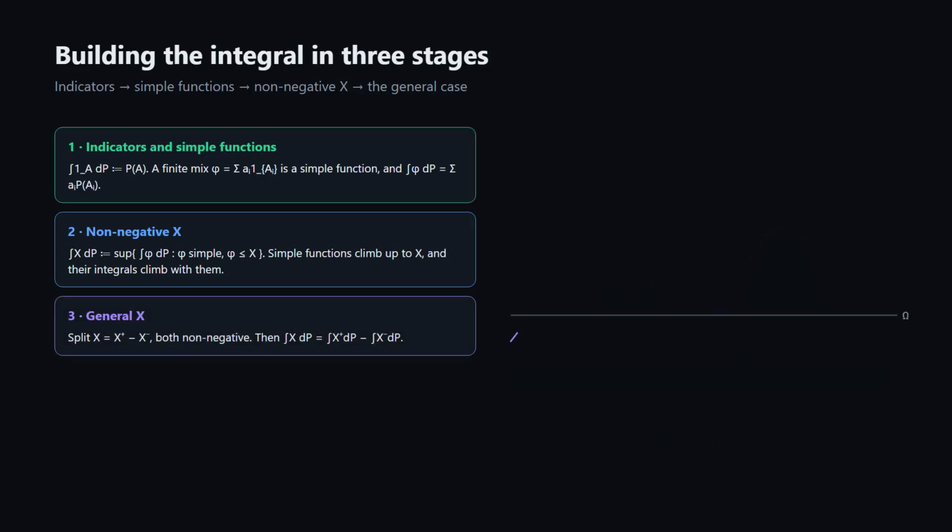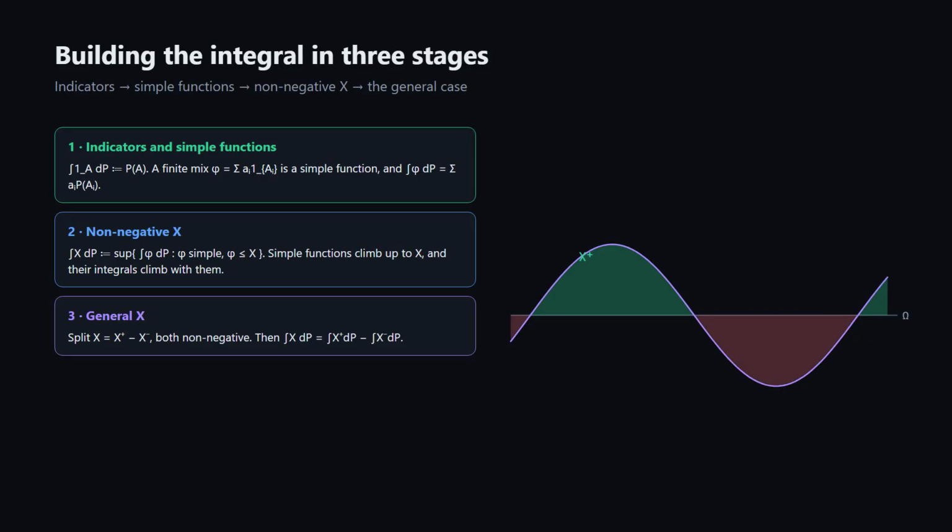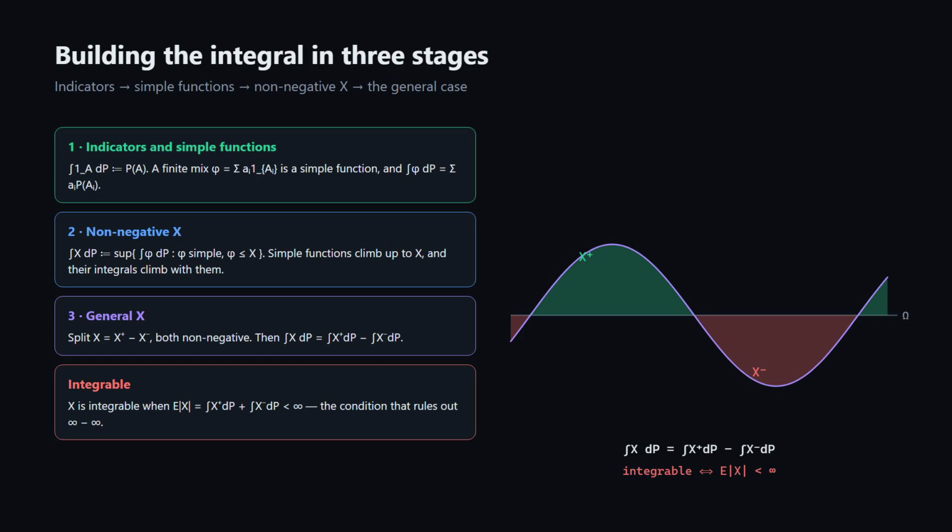Stage 3. A general X. Split it into a positive part and a negative part, X plus and X minus, both non-negative. The integral of X is the integral of X plus minus the integral of X minus. X is called integrable when E of the absolute value of X is finite. That is precisely the condition that stops stage 3 from handing you infinity minus infinity.